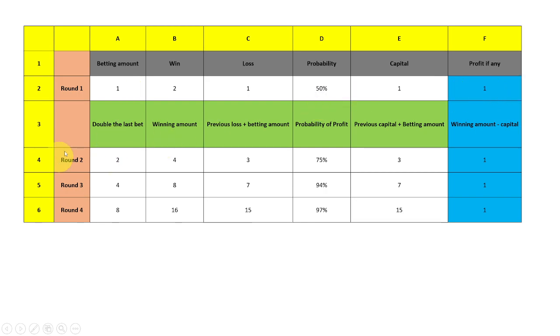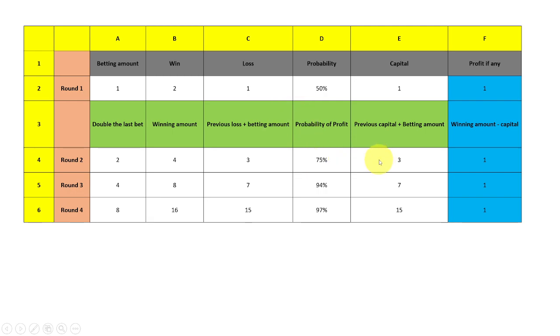Say suppose we lost in that first round. There's a second round, and we are going to bet double the amount. Last time we bet 1 rupee, now we are going to bet 2 rupees. If you are winning, we'll get 2 into 2, which is 4 rupees. But if you are losing, we have already lost 1 rupee and now we are losing 2 rupees again. So the total loss is 3 rupees. And we saw in the last slide that the probability is 75%.